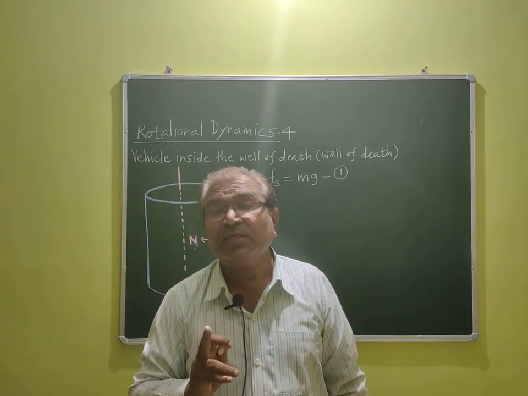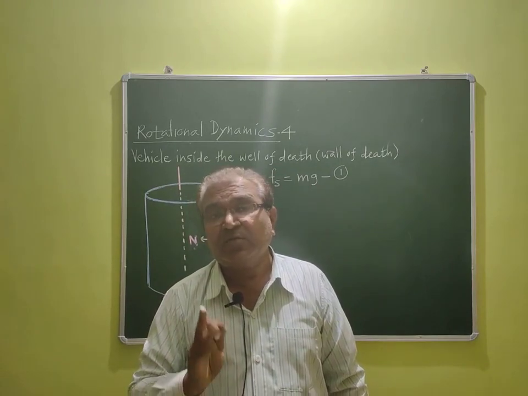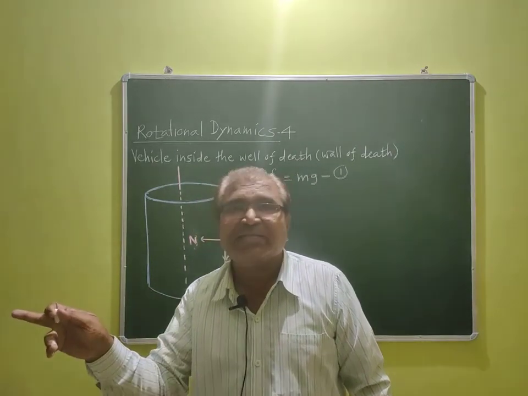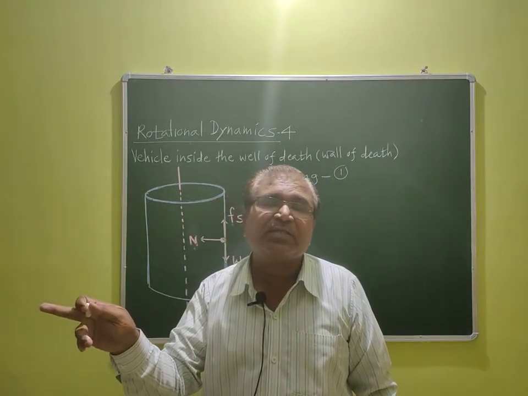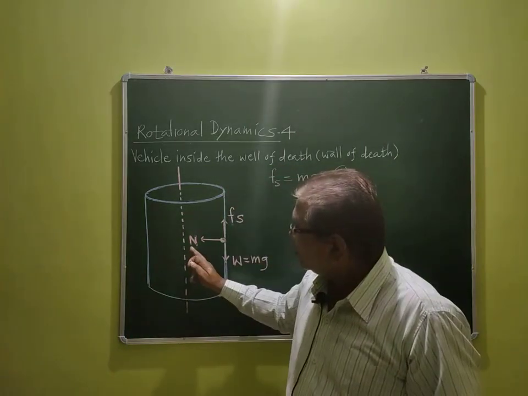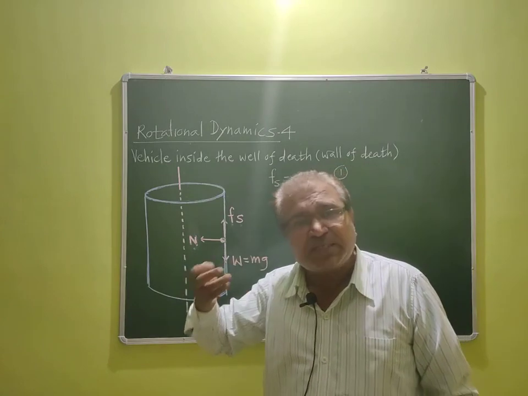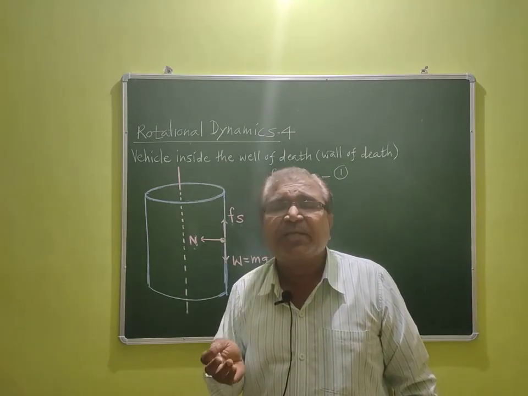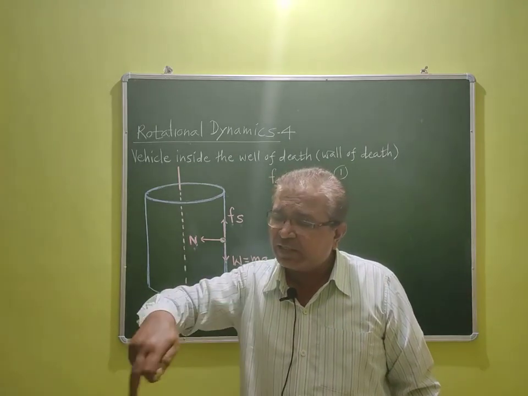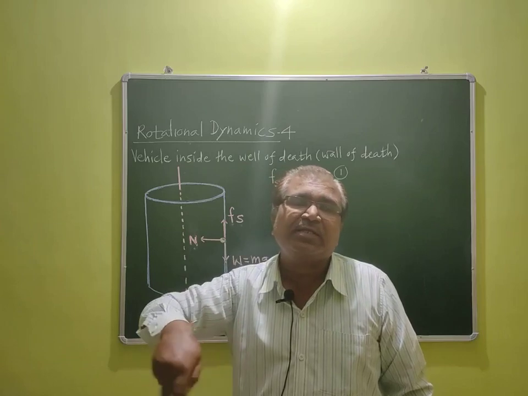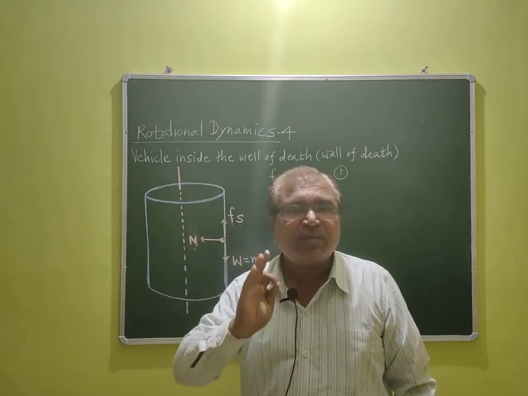Most important sentence, dear guys: the normal reaction is acting horizontally inward towards the axis, towards the center of the cylinder, and so this normal reaction is acting in the role of centripetal force. Because of such a centripetal force, the vehicle is running in a horizontal circular path.